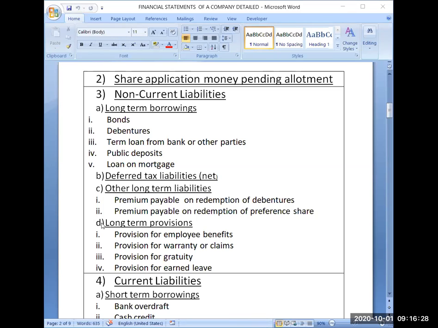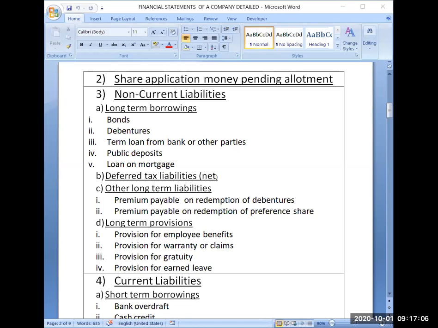Earlier, government was issuing bonds to the public for whatever funds they required for their working. But nowadays, for the last many years, private sector is also issuing bonds. So this is also a way of collecting or borrowing funds from the public. Then third one is term loan from bank or other parties. So either you will be taking a loan from a bank or some other company or some other financiers. That's why it is written term loan from bank or other parties.